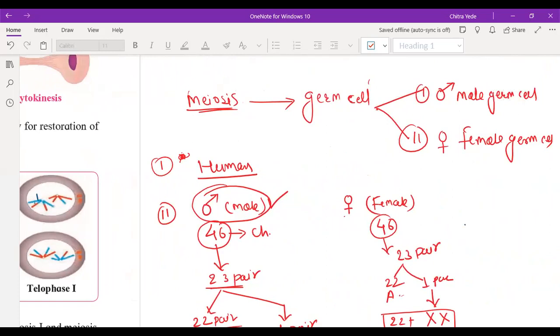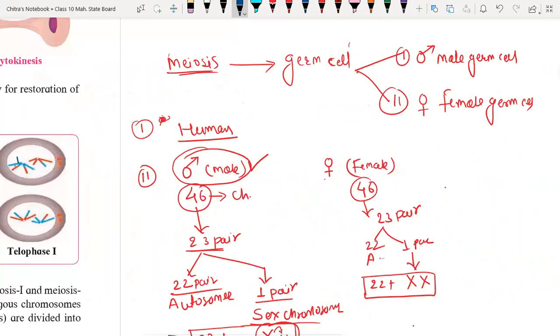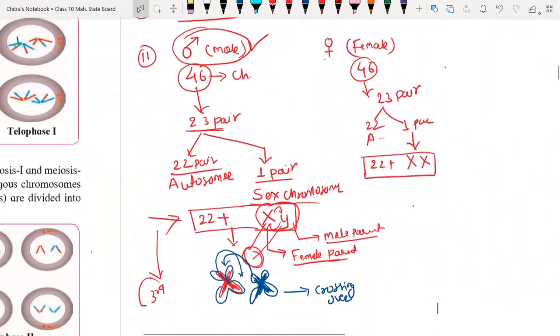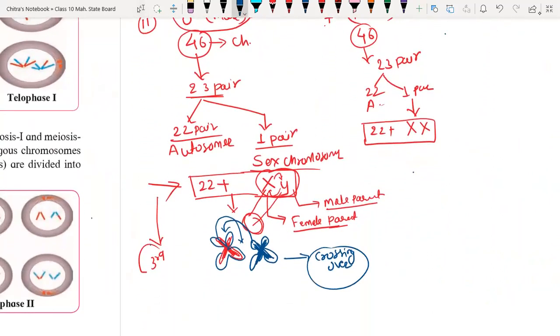Okay, so mixing of genetic material takes place here. This is called crossing over. It means the cell contains the last 2 chromosomes, one pair of chromosomes. Here we have one X and the other is Y. So here the genetic material is going to exchange between both.